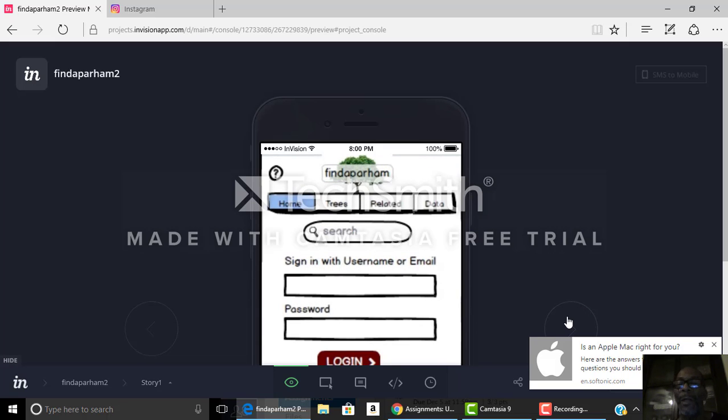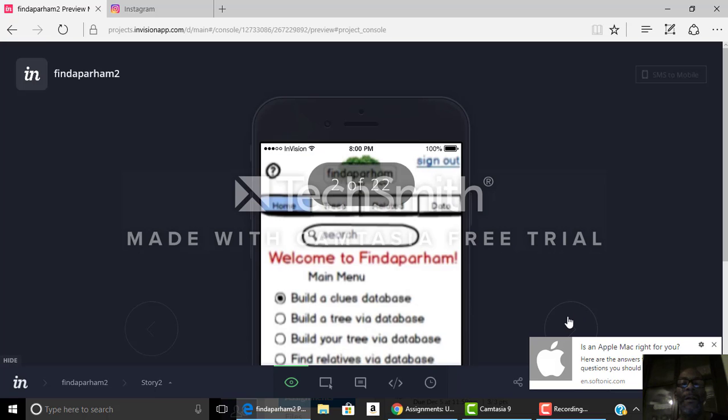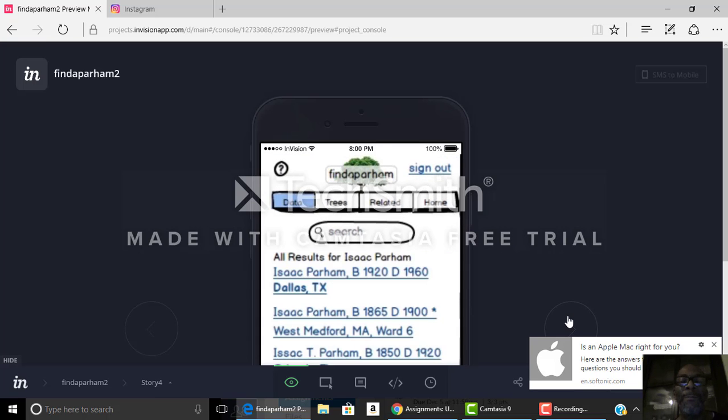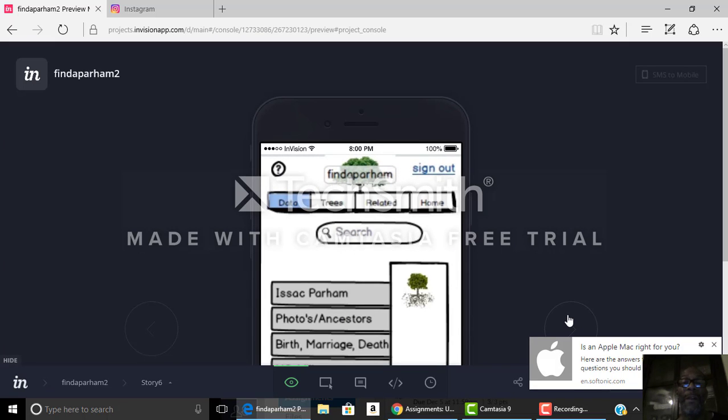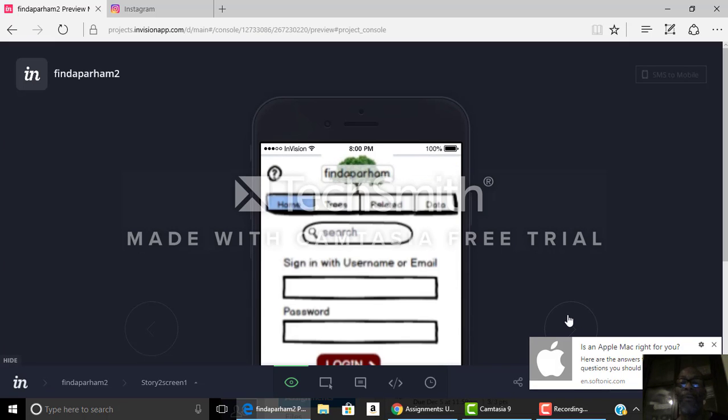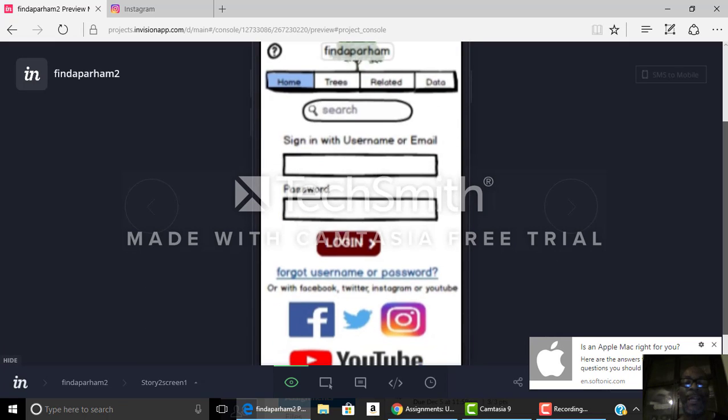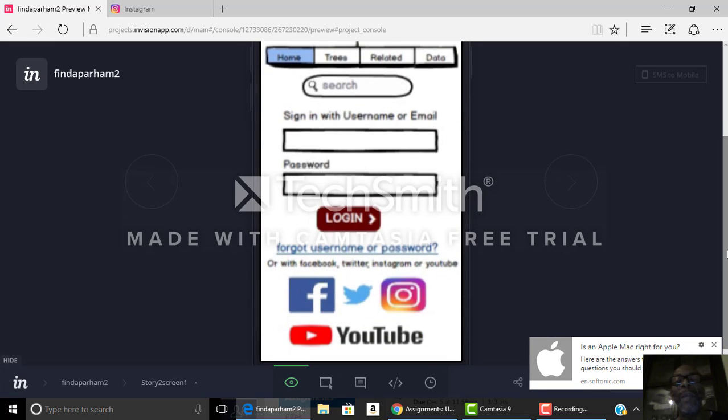So now we're going to go to the second part, which is finding a relative. So we sign in, we do our usual sign in with username or email, and then the password. So then we click on to log in.